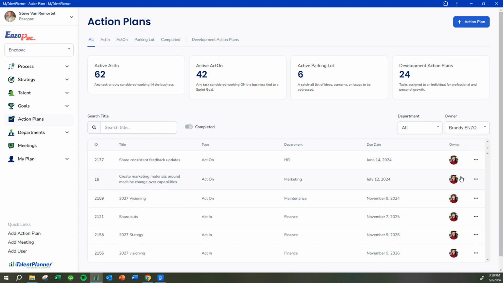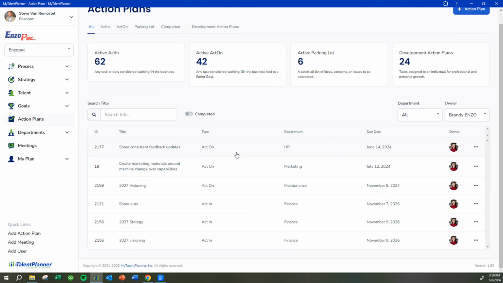And so let's sort by Brandy, and we can see that Brandy has 6 action plans. 3 are act on and 3 are act in. And Brandy's on the leadership team, so is 50% of her time acting on the business enough? Obviously you want as many people working on the business as possible to advance the organization. So that's the action plans page. And all action plans in the organization are tracked, monitored, and made sure they're completed so we execute the plan.